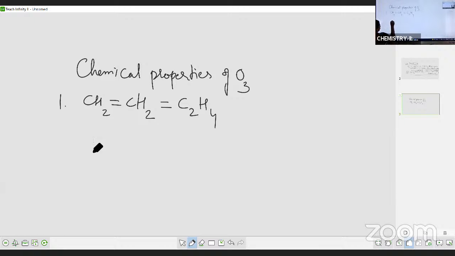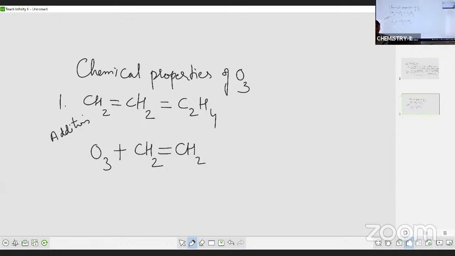Now, O3 reacts with CH2 double bond CH2. This is an addition reaction. What happens in an addition reaction? You are adding the two reactants. There is no elimination. You are not removing anything.